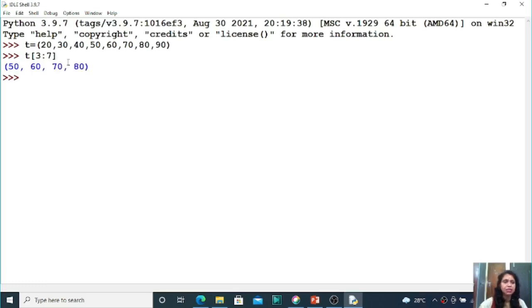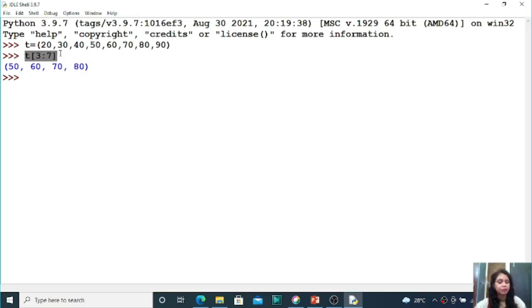Just execute it. Now you can see 50, 60, 70, 80. Why? Because 0, 1, 2, 3. So 50 is having index number 3. In index number 3, 50 is there. In index number 4, 60 is there. And index number 5, 70 is there. Index number 6, that is 80 is there. So up to index number 6 I can access the elements.